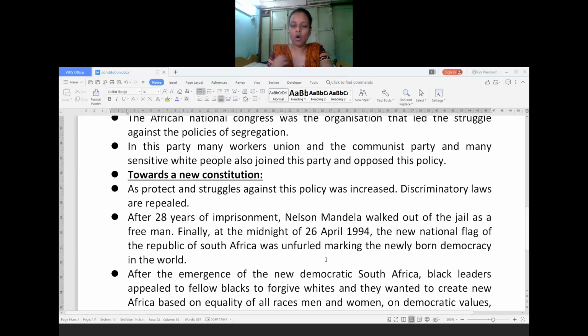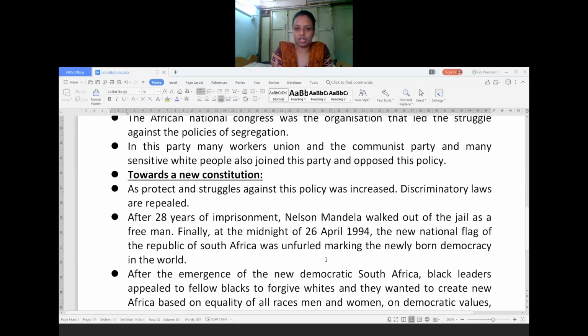After a long struggle, after 28 years of imprisonment, Nelson Mandela walked out of jail as a free man. Finally, at midnight on 26th April 1994, South Africa got its independence. The new national flag was hoisted as the Republic of South Africa, and a new type of democracy was adopted in South Africa.